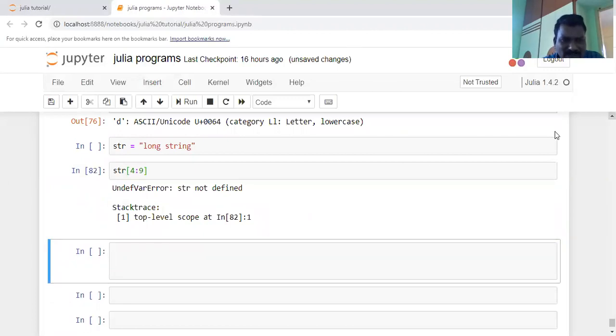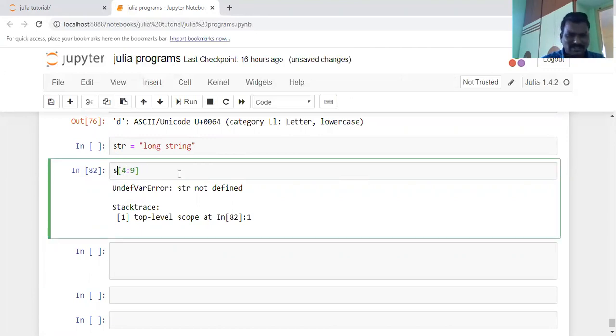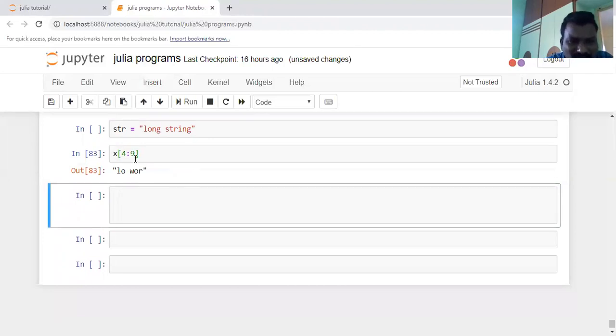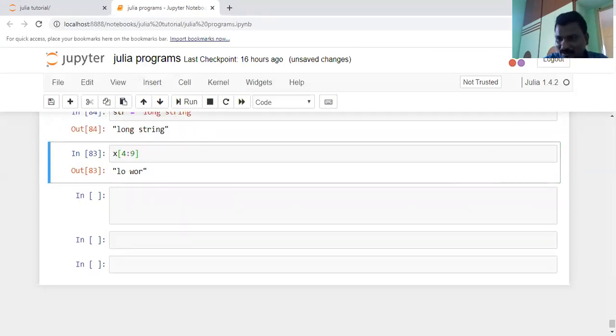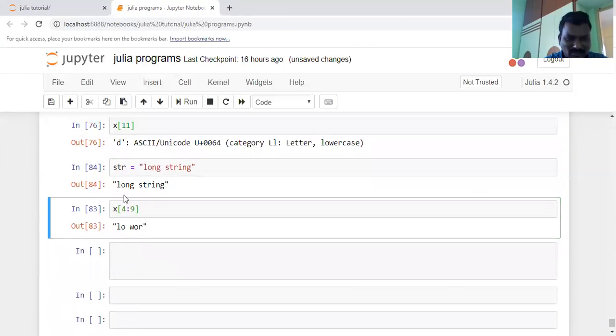Why is it not taking the long value? Let us execute this. Before execution, for example, str 4 to 6 are required.